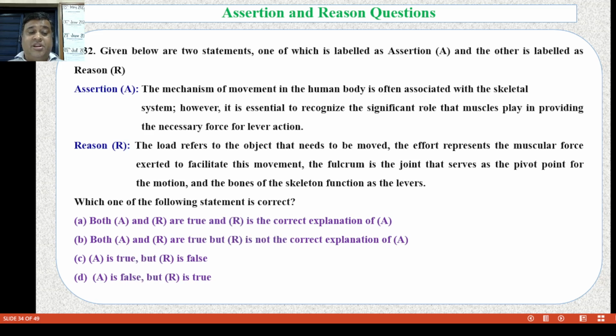Option A, assertion and reason are true. Reason is the correct explanation of assertion. B, assertion and reason are true, but reason is not the correct explanation of assertion. C, assertion is true, but reason is false. Option D, assertion is false, but reason is true. Now the answer is A, both assertion and reason are true, and reason is the correct explanation of assertion.